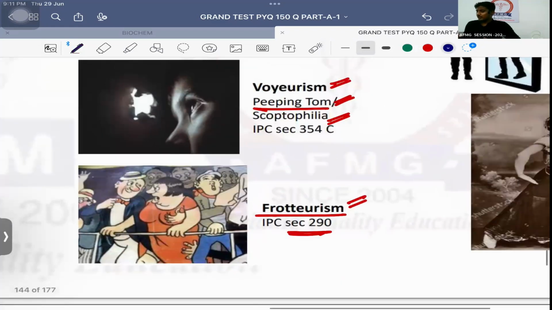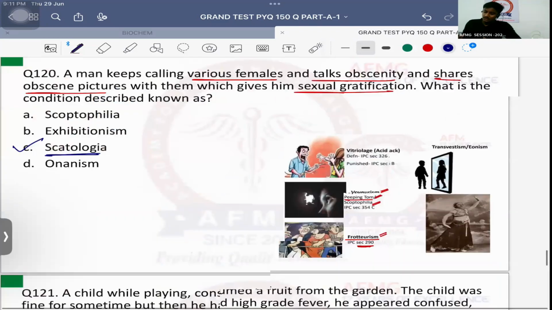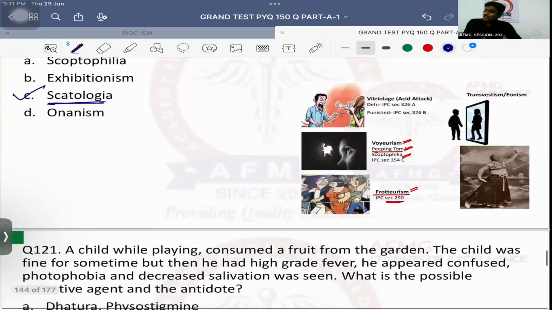Okay. Vitriolage I've already told you. Exhibitionism is nothing but flashing private parts in the public space. Onanism is nothing but ipsation or masturbation. It's called onanism.